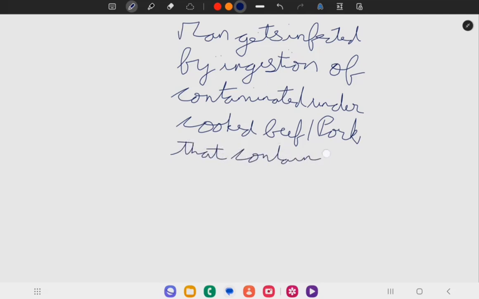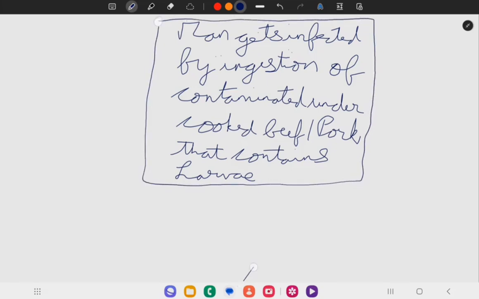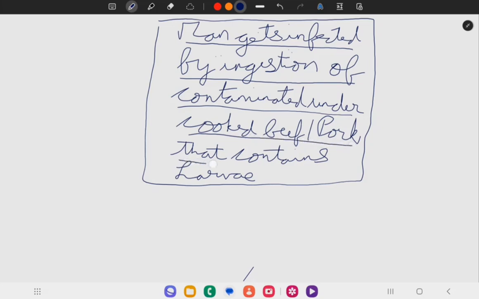As you all know, the larva of Taenia solium is Cysticercus cellulosae and the larva of Taenia saginata is Cysticercus bovis, and this larva is the infective form. Man gets infected by ingestion of contaminated undercooked beef or pork that contains larva of Taenia solium and Taenia saginata.